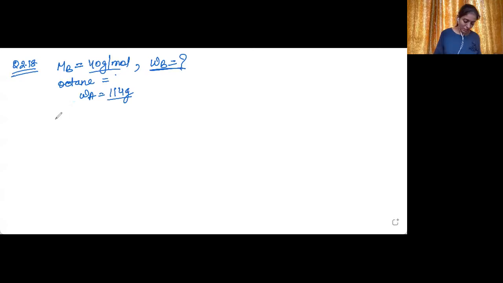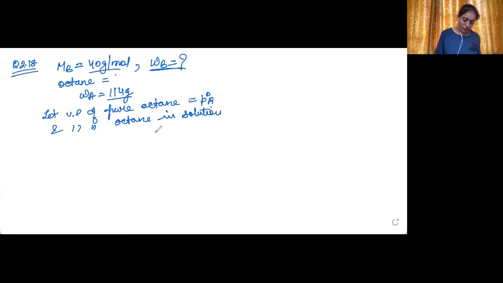Let the vapor pressure of pure octane be P naught A, and the vapor pressure of octane in solution, or the vapor pressure of solution, because again the solute is non-volatile, be PA.